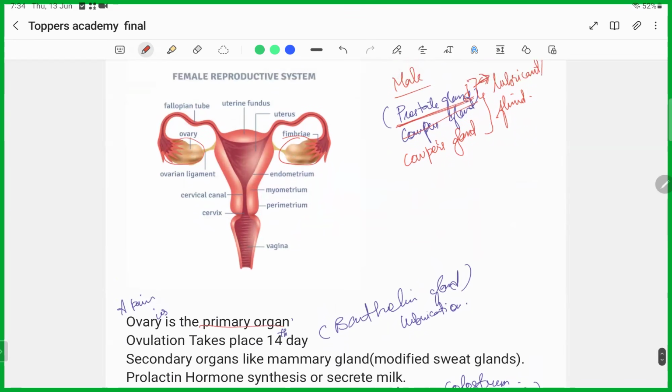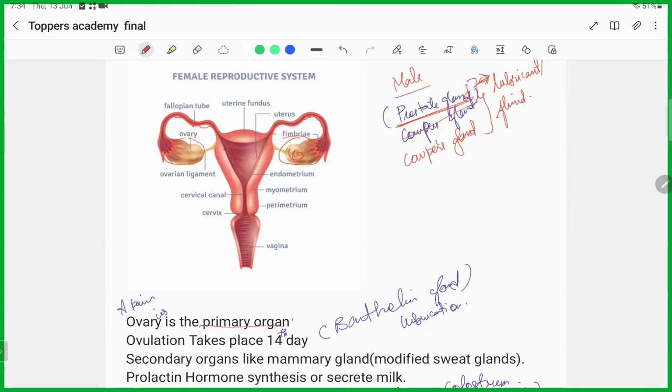Like I mentioned before, fertilization will occur in the fallopian tube or oviduct, which is this part. The egg will be formed here, the sperm will come, and fertilization will occur here. Only after the formation of the blastocyst will it be embedded here.